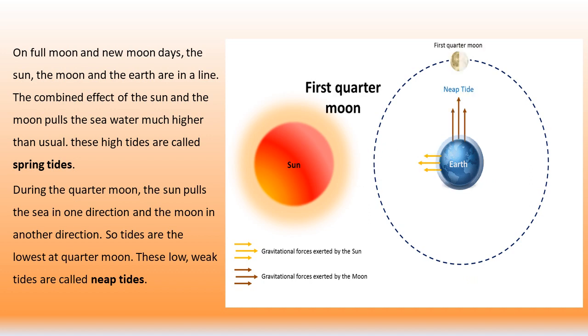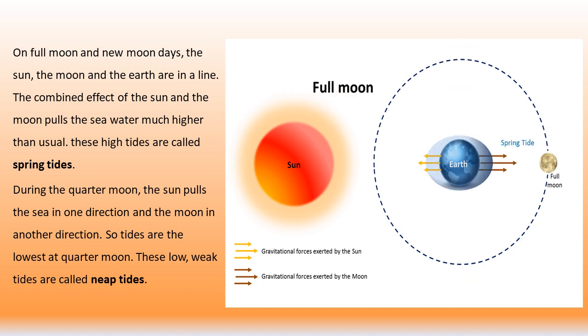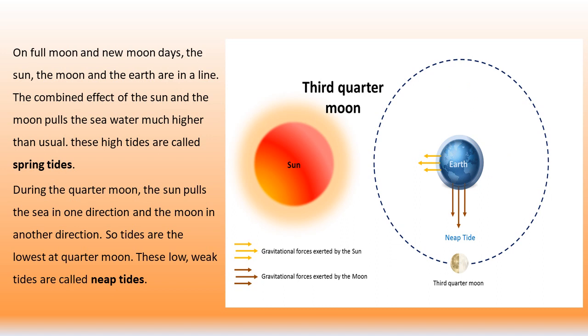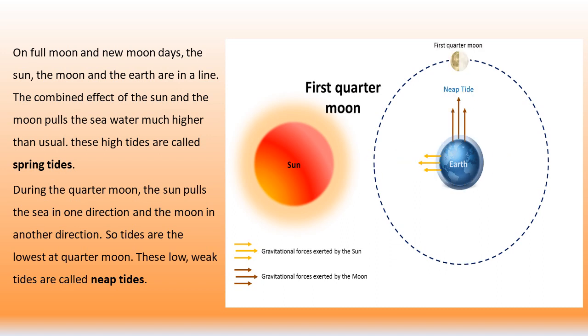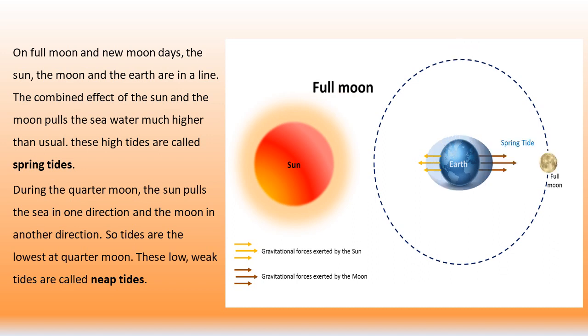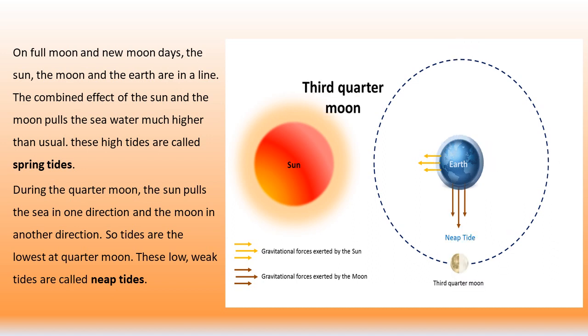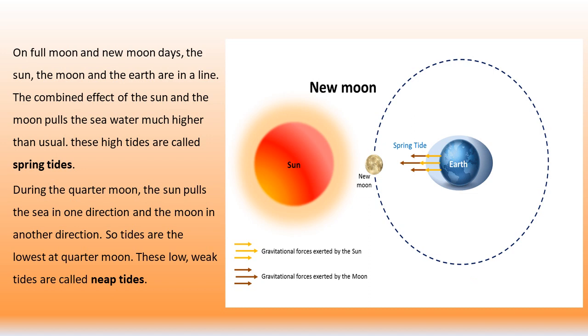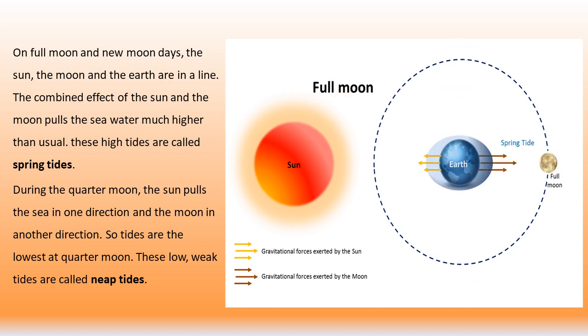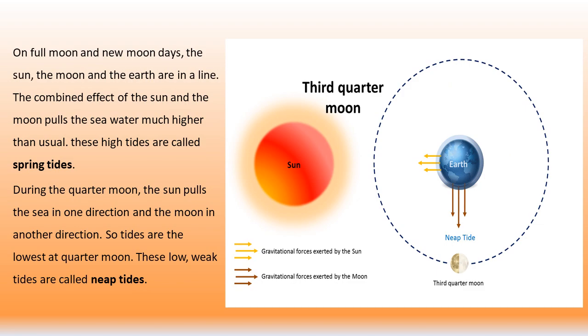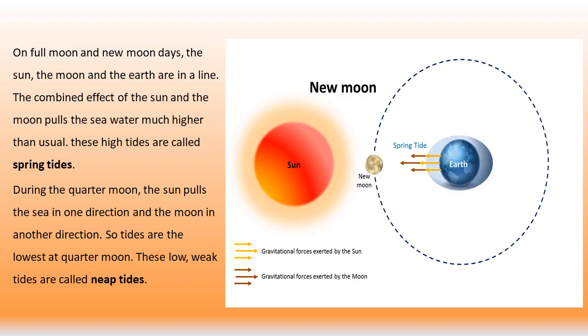During the quarter moon, the sun pulls the sea in one direction and the moon in the other direction. So what is happening? The gravitational pull is comparatively less than usual days. So the tides will be low and weak, and such low weak tides we call neap tides.